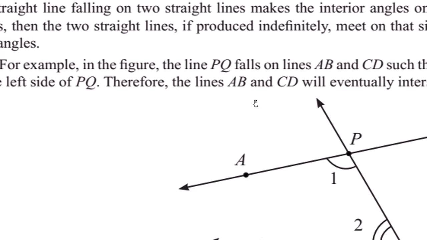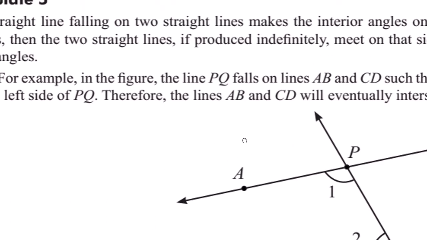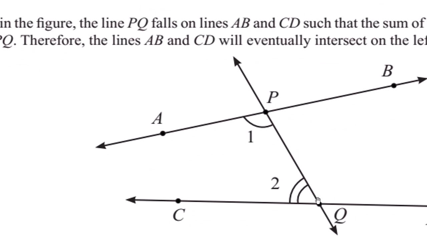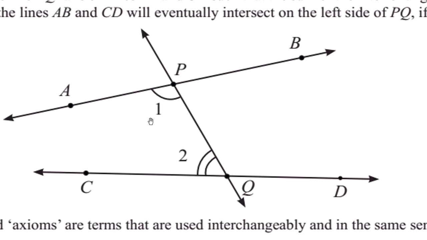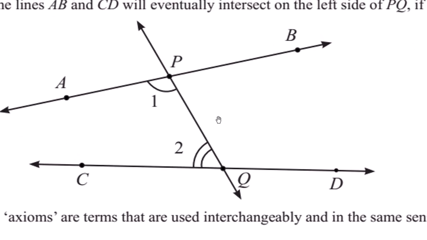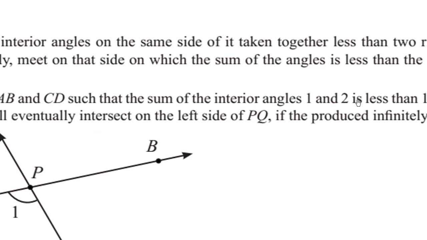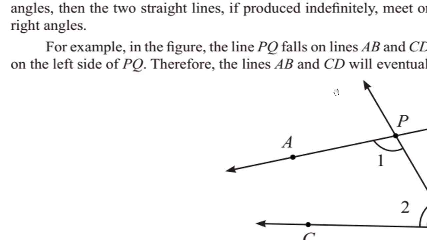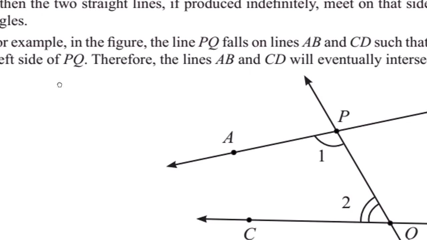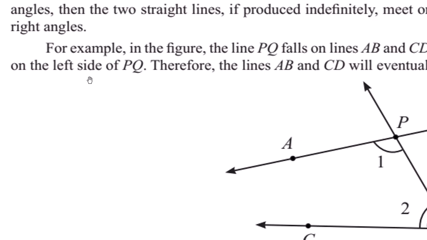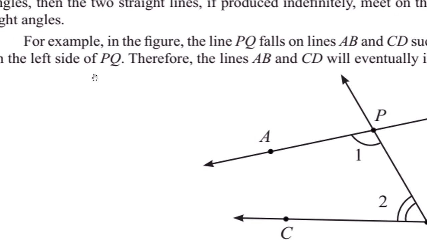For example, in the following figure, the line PQ is falling on line AB and line CD such that the sum of interior angles 1 and 2 on the same side is less than 180 degrees on the left side of PQ.